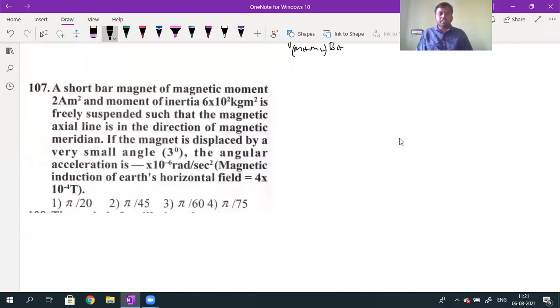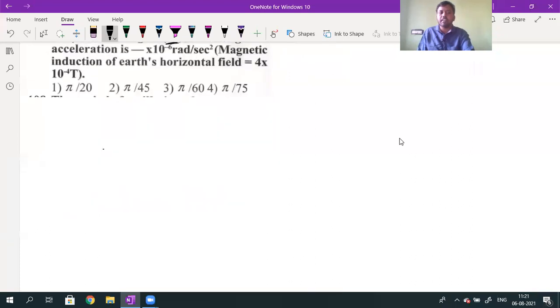Question number 107. A short bar magnet of magnetic moment value 2 ampere meter square and moment of inertia value 6 into 10 to the power of 2 kilogram meter square is freely suspended such that its magnetic axial line is in the direction of the magnetic meridian. If the magnet is displaced by a very small angle of 3 degrees, you want to calculate the angular acceleration value. What is the question 107 they given?